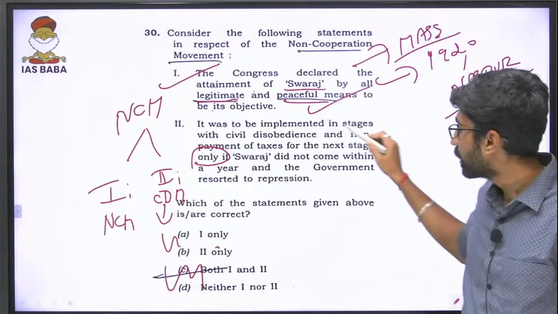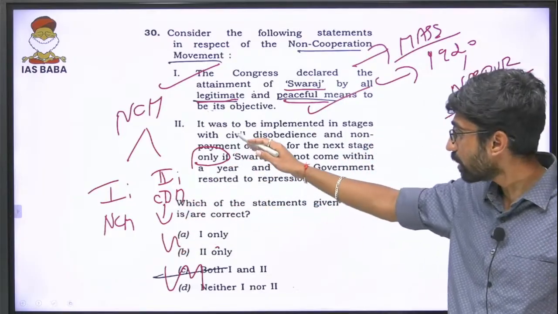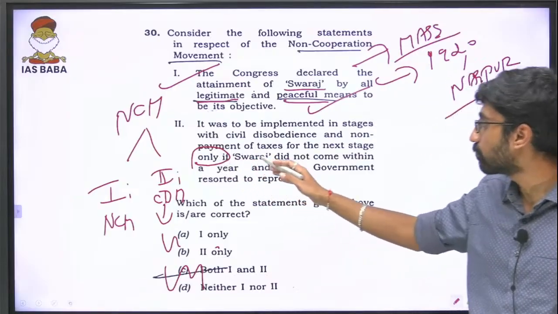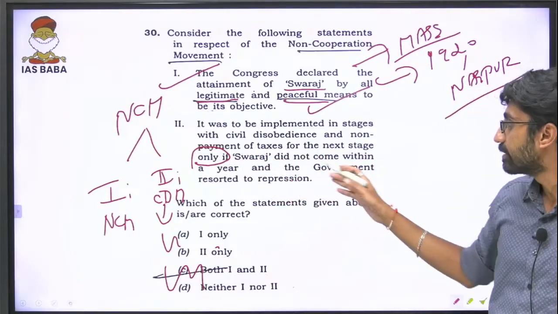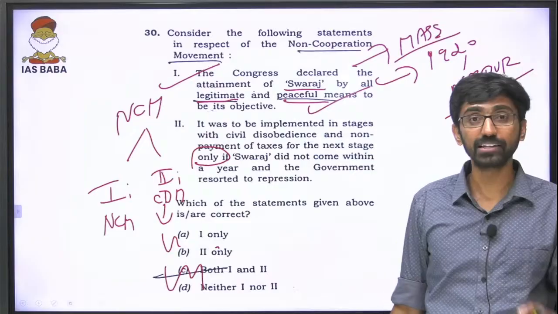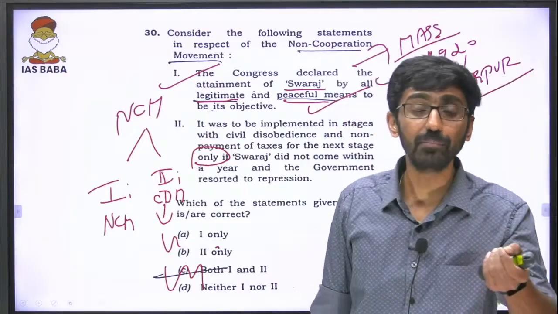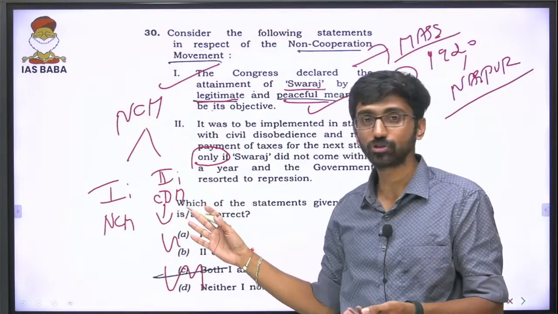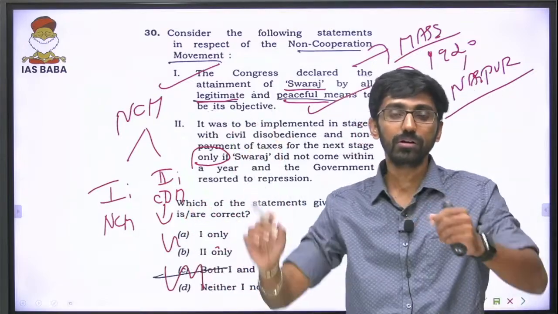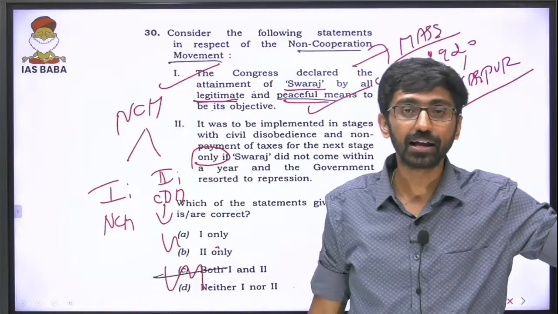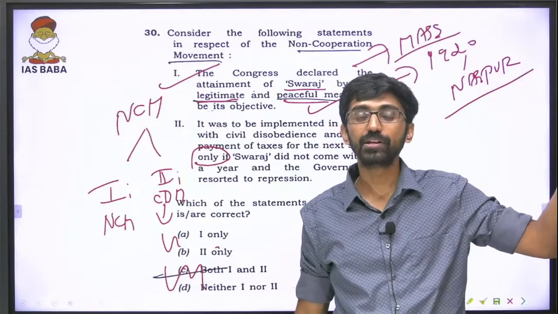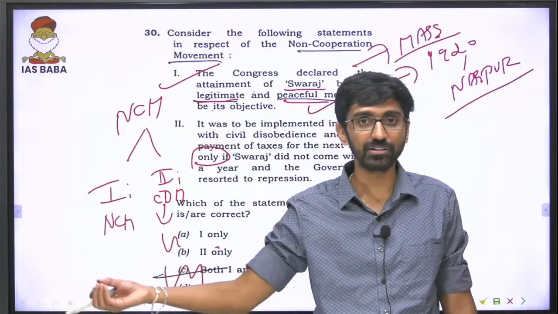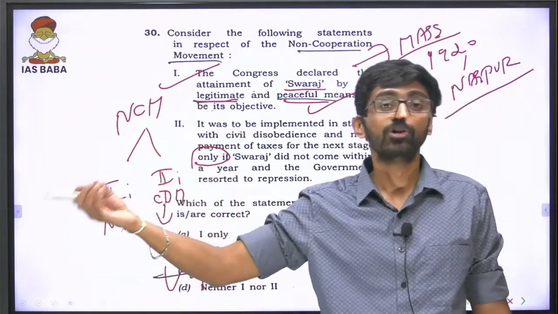Now it was to be implemented in stages. That is correct. With civil disobedience and non-payment of taxes for the next stage, only if Swaraj did not come within a year and the government resorted to repression, because no timeline was decided for when it was going to be launched. But when the second phase was to be launched, non-violent protesters had been arrested. We can call them political prisoners. Now Gandhiji had put 2 demands actually.